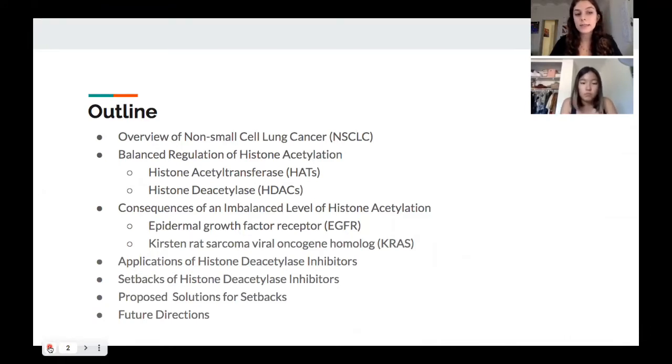We'll be focusing these effects on the epidermal growth factor receptor, as well as the Kirsten rat sarcoma viral oncogene homolog, or the KRAS gene. We'll be talking about the new applications of histone deacetylase inhibitors as a potential therapeutic treatment for this disease, as well as setbacks to the use of these inhibitors and proposed solutions for the setbacks and future directions.